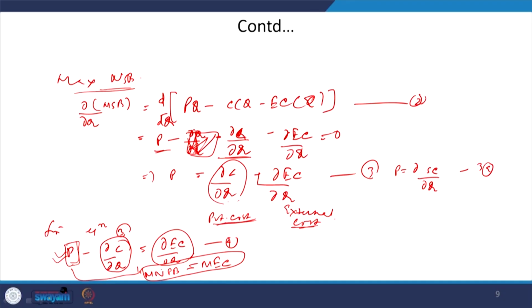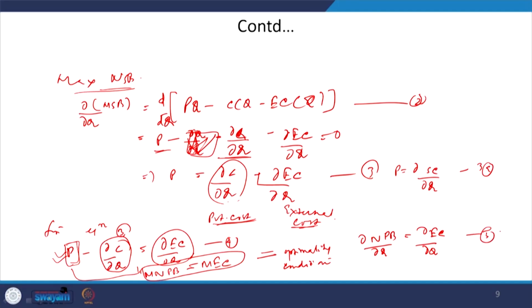At the point when marginal net private benefit is equivalent to marginal external cost, you have the optimal externalities. So, there we achieve this optimality condition, which says that del of net private benefit with respect to the quantity of output is nothing but del of external cost by del Q. This is the equation.